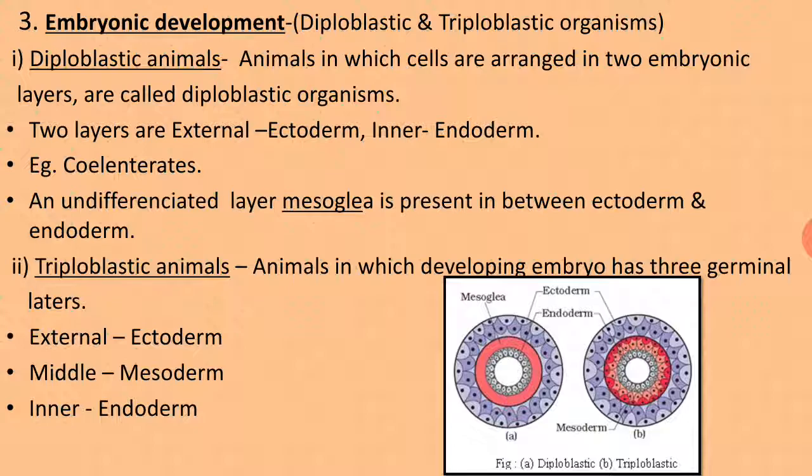Here is the figure showing diploblastic and triploblastic organisms. The outer layer is ectoderm, the inner is endoderm. But in triploblastic there is a red colored extra layer, that is mesoderm, whereas in a diploblastic organism, instead of mesoderm, there is an undifferentiated layer known as mesoglea. But the actual layers are only two, ectoderm and endoderm, so those organisms are diploblastic.